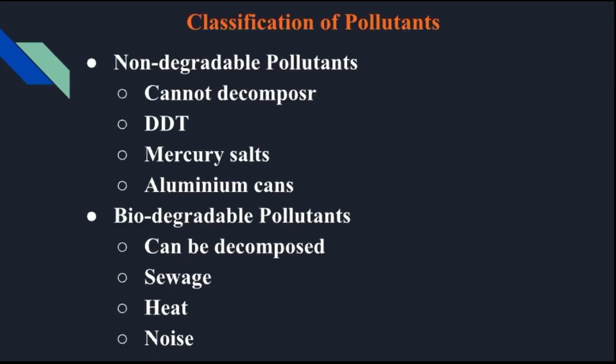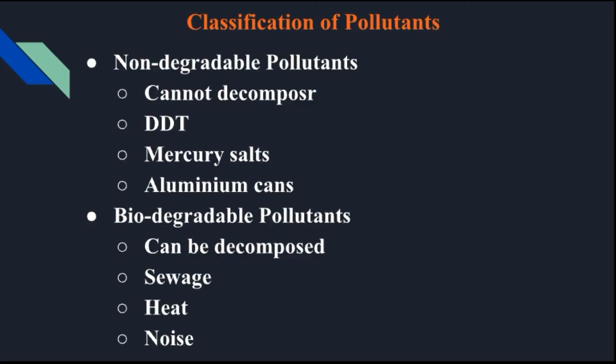Next is the classification of pollutants. Generally, pollutants are divided into two types: the non-degradable pollutants and the biodegradable pollutants.